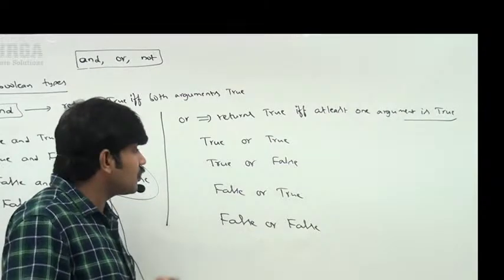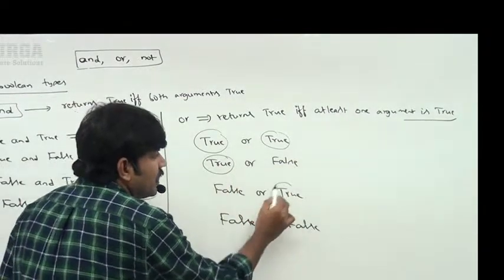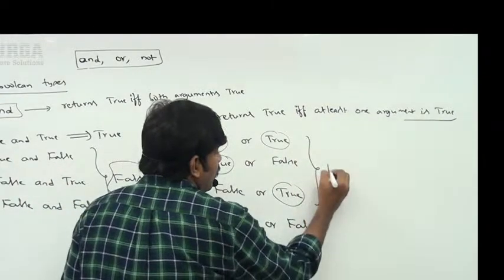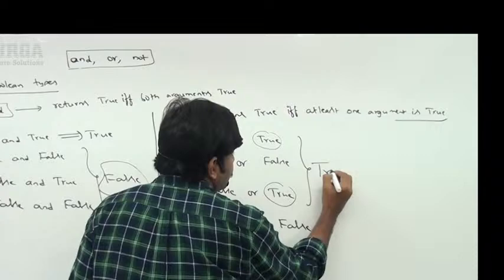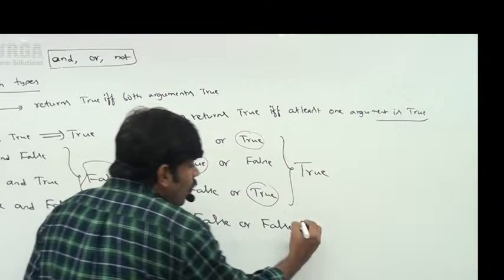At least one argument is true. Here both are true, sir. Here the first one is true. Here the second one is true. At least one argument is true. In all cases true is the answer. Sir, no true, both are false. Only in this case false is the answer.